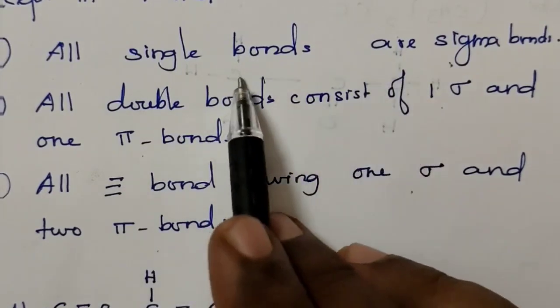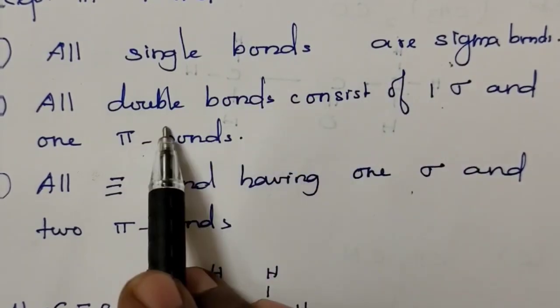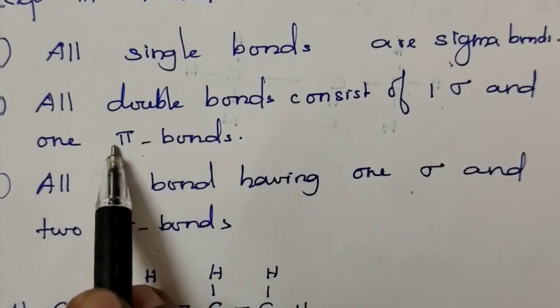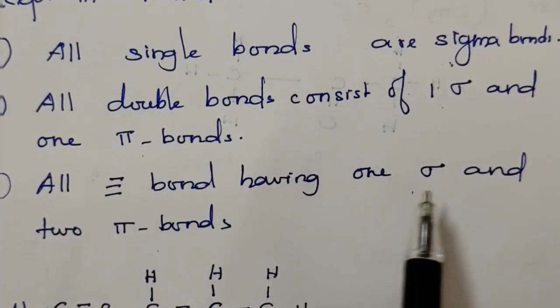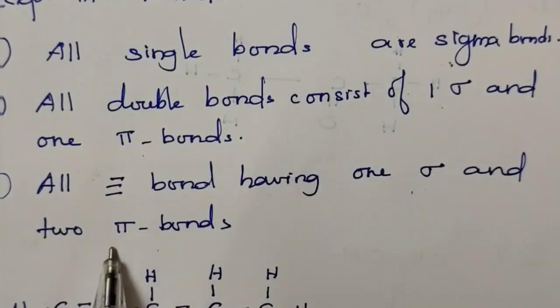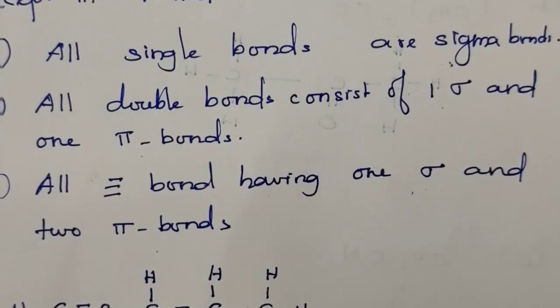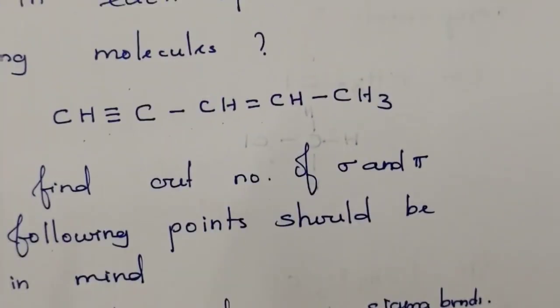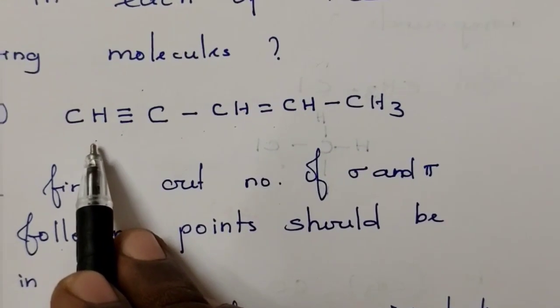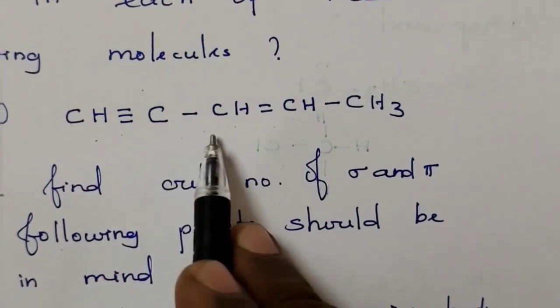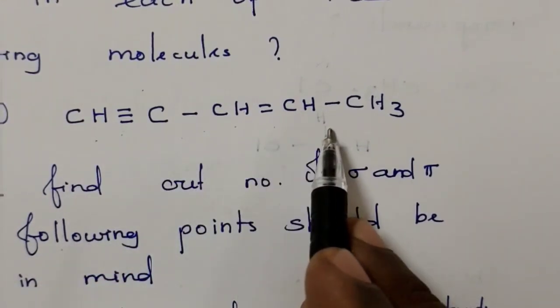All single bonds are sigma bonds. Each double bond consists of one sigma bond and one pi bond. Each triple bond consists of one sigma bond and two pi bonds. Now, the given compound is CH triple bond C, single bond CH, double bond CH, CH3.